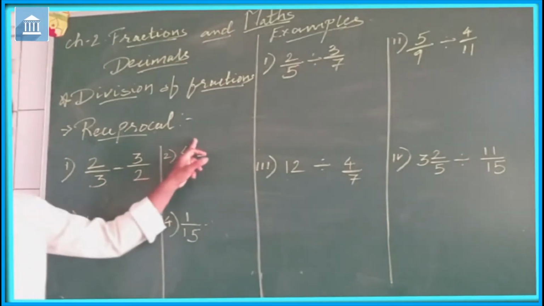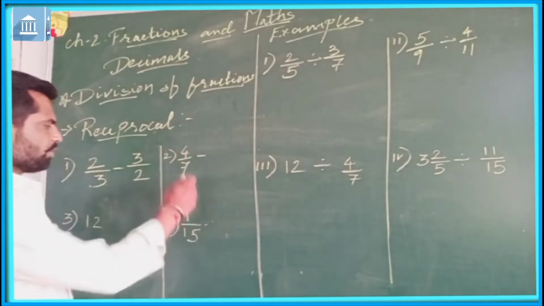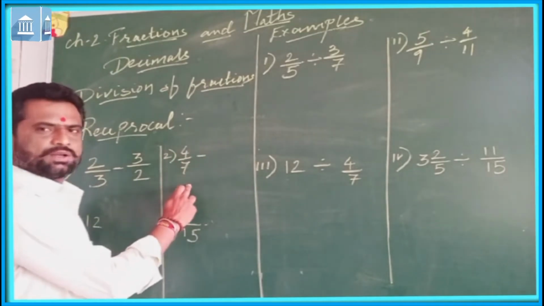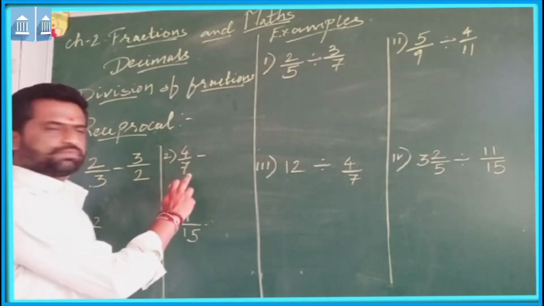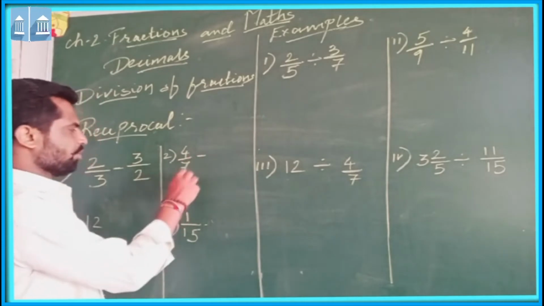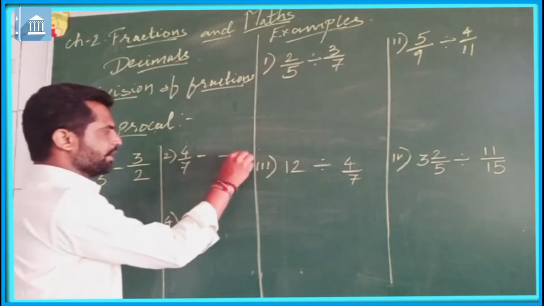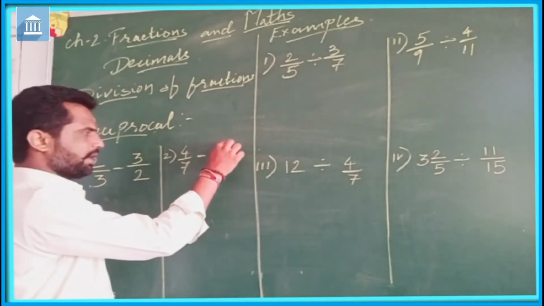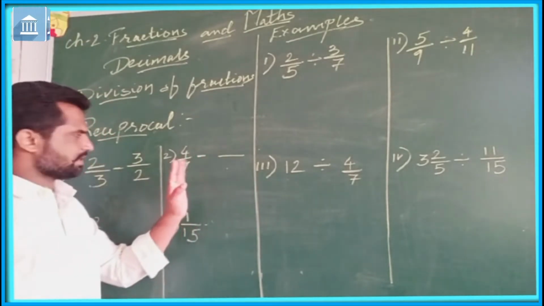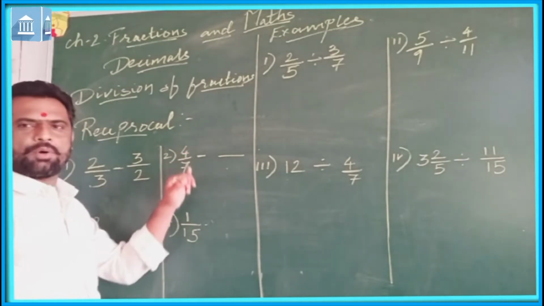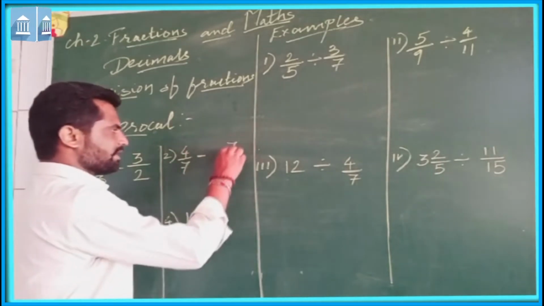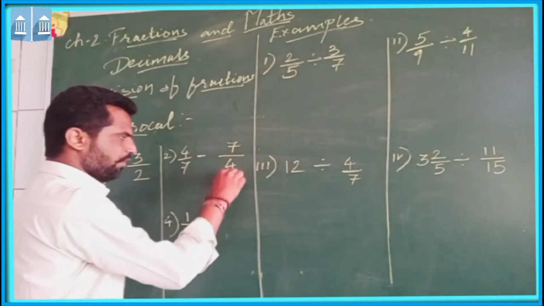Now let us see 4 upon 7. What should be the reciprocal of 4 upon 7? Here numerator is 4, denominator is 7. So numerator will become denominator and denominator will become numerator. So the reciprocal of this fraction 4 upon 7 is 7 upon 4.